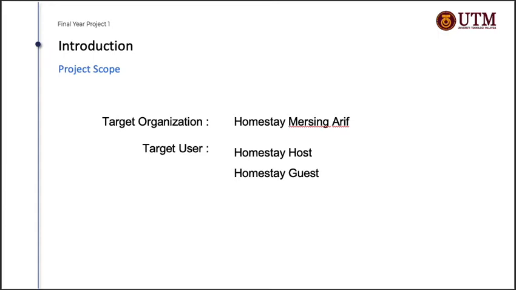Now is the project scope of the system. The target organization and the stakeholder is Homestay Mersing Arif. Homestay Mersing Arif is single-handedly owned by an individual known as Afiq bin Abdul Rahman. The target users for the application will be the homestay hosts and homestay guests.